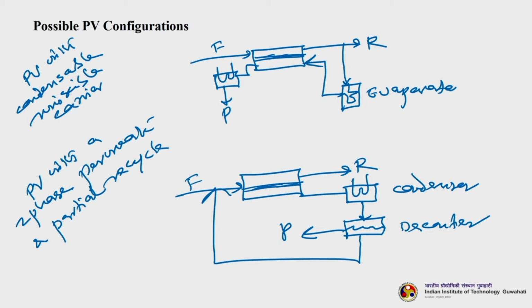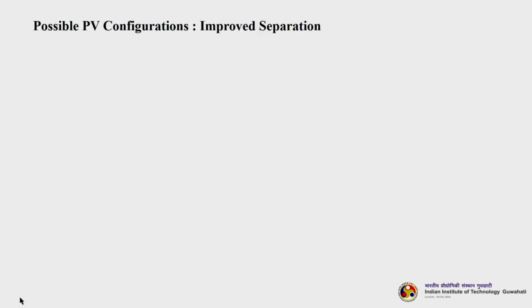So, we just saw 6 different types of configurations that are possible for pervaporation. So, the next one actually is a classic example of pervaporation configuration and how you improve the separation, right. So, for a 0.5% ethanol mixture that we want to enrich actually. Okay.